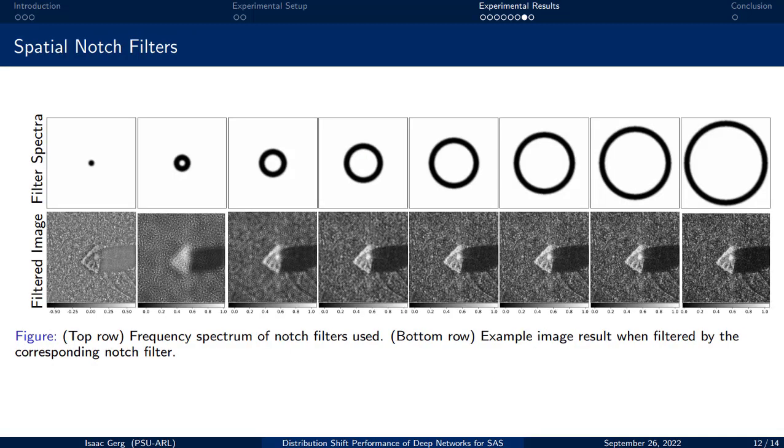For our final experiment, we notch filter over several spatial frequency bands and measure machine learning performance. The top row here shows the notch filters used in the experiment, while the bottom row shows a resulting SAS image from the filtering. We can see that the largest change to the image content results from filtering of the 3 lowest notch filters, which appear on the left of this figure.